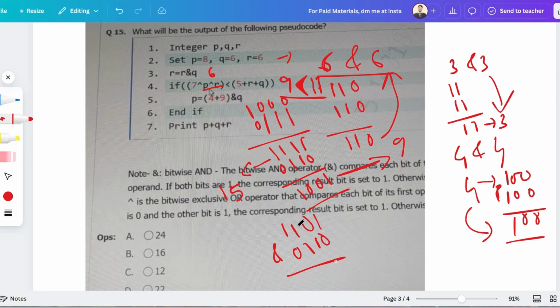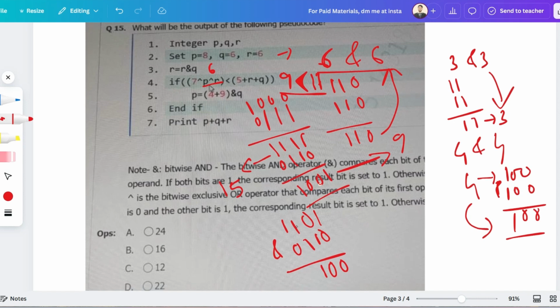If one statement is false, then the whole statement will be false. If both are true, only in that case the statement will be true. So 100 is for 4. So the value of p becomes 4.